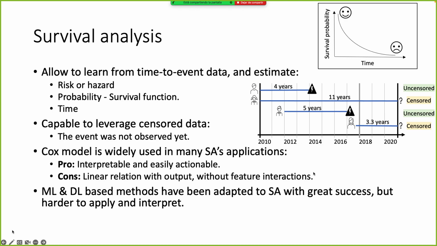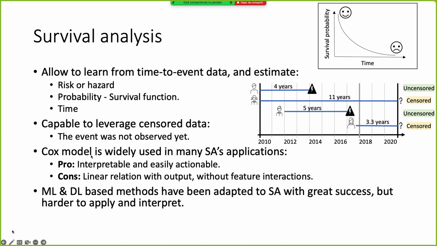Censored data are those cases, those patients for whom we haven't observed the event during the study. That doesn't mean that patients are healthy, it's just that we haven't observed that event. They could be ill and then, for example, in this case, after the fourth year, develop the disease. But we didn't observe that because we finished the study in 2020.